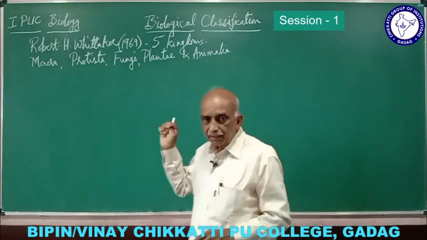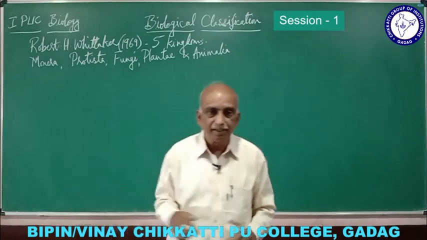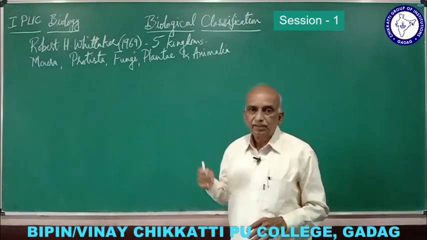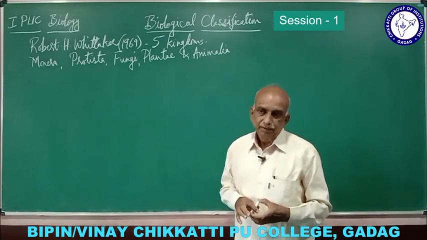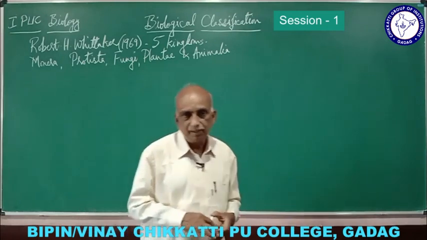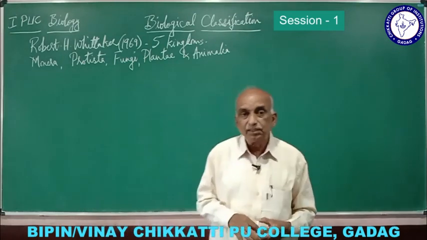Now we are more interested in Whittaker's five kingdom classification. Robert Whittaker was actually an American ecologist, more interested in ecology.